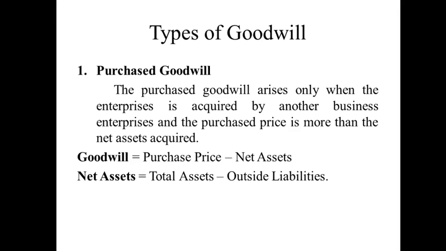Next, types of goodwill. There are two types of goodwill. The first one is purchase goodwill. Purchase goodwill means the business is acquired by another business. When an enterprise is acquired by another business enterprise, it is a purchase goodwill. So one company is acquired into another company along with its goodwill, and that makes it purchase goodwill.